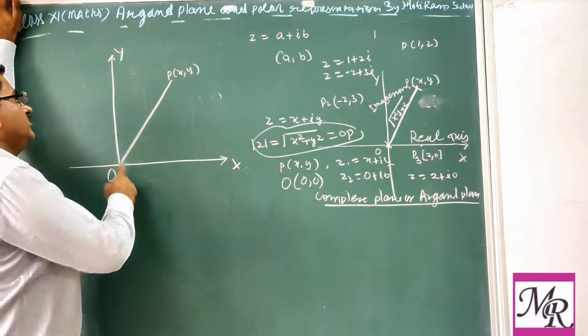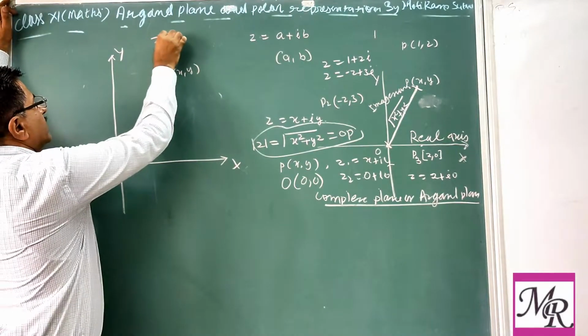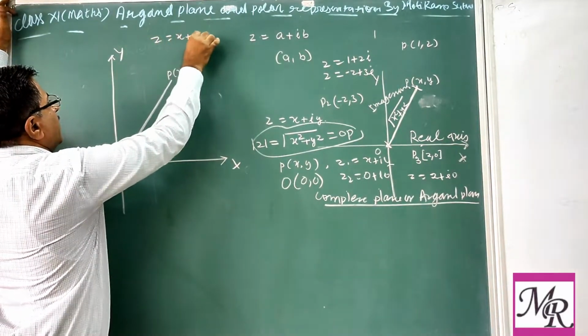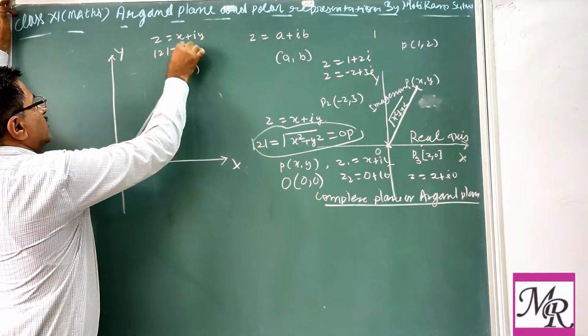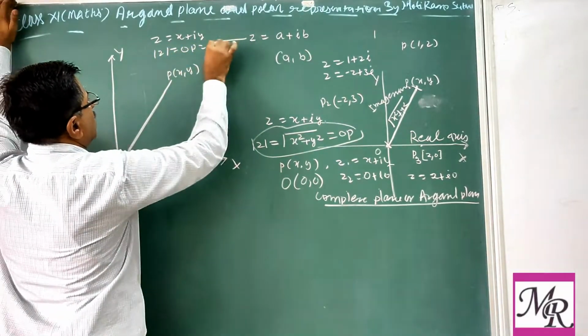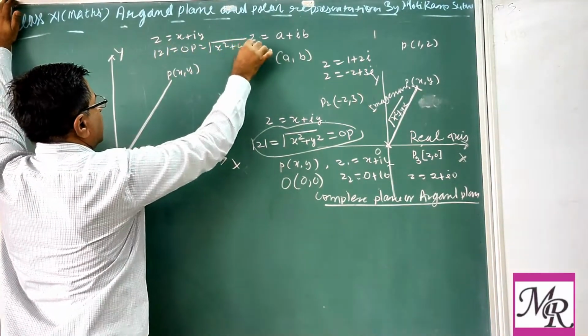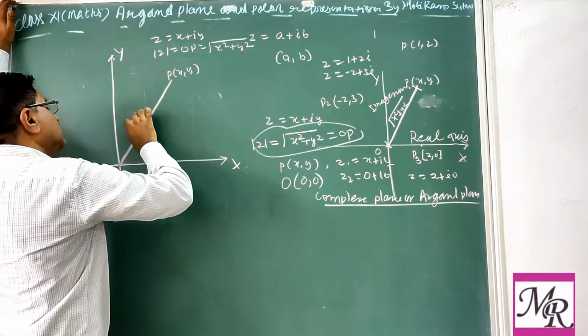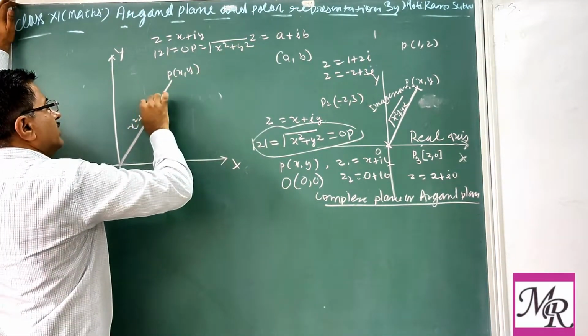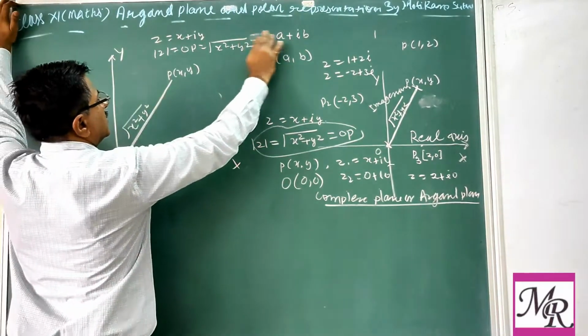So we already say z equals x plus iota y, and mod of z, that is OP, equals root of x square plus y square. So this distance is the root of x square plus y square. Clear?